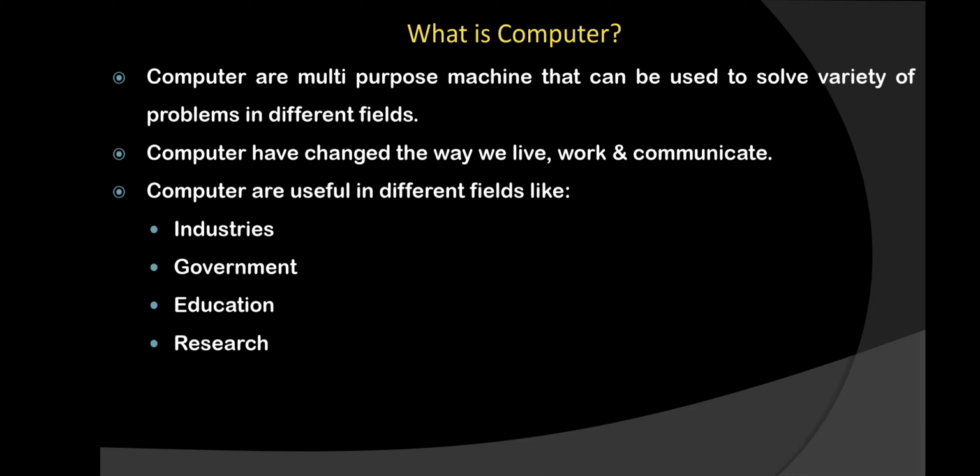Even in small laboratories they are using a computer for research purposes, and using that they are able to create a good result, an accurate result, and their work also becomes very easy.